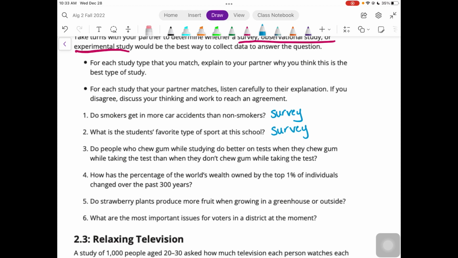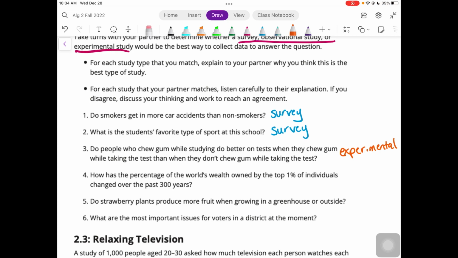This one would best be done with an experiment, because then you could try a group that chews gum, have everybody chew gum while they're studying, and then have one group chew gum while they're taking the test and the other group not chew gum, and then see how their test scores compare. Or you could even do a paired test where they take a test while they're chewing gum and they take a test while they're not chewing gum and compare those results, as long as the test is testing the same material. But we're not going to get into the weeds of how to design a study right now.